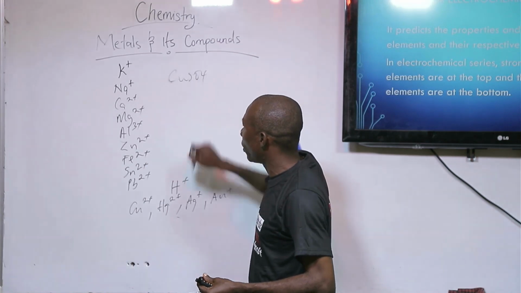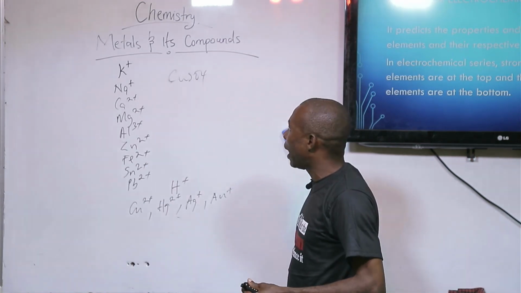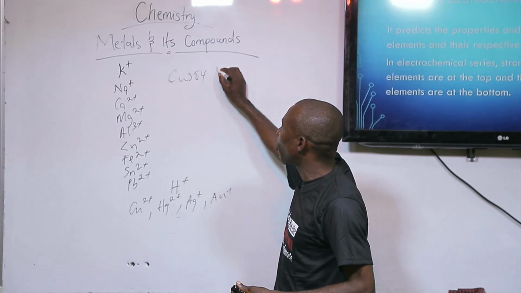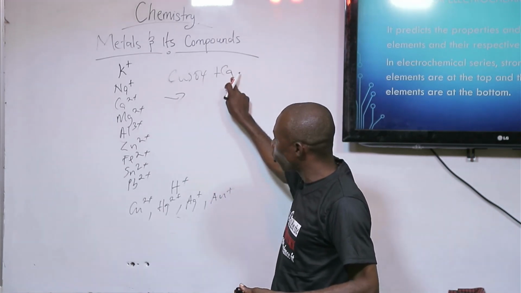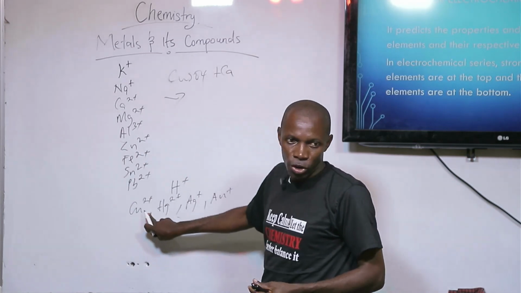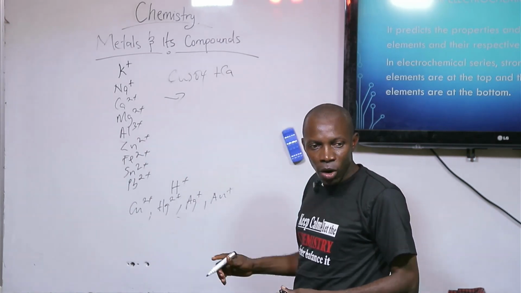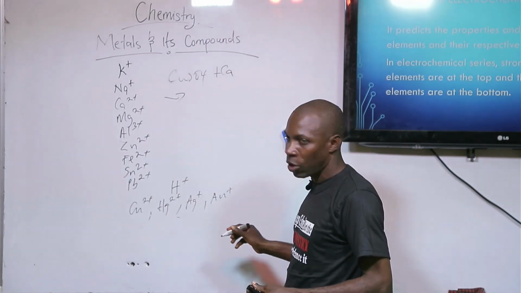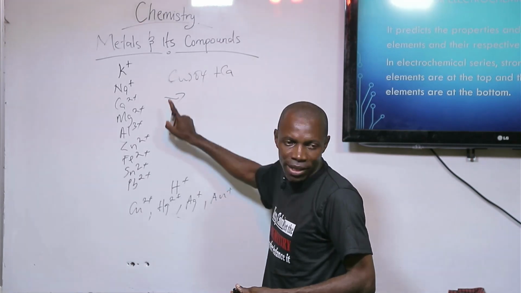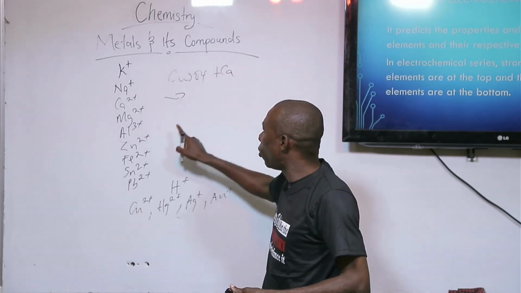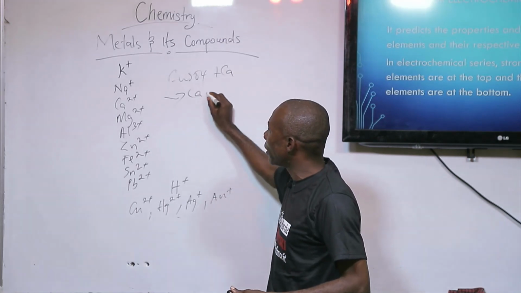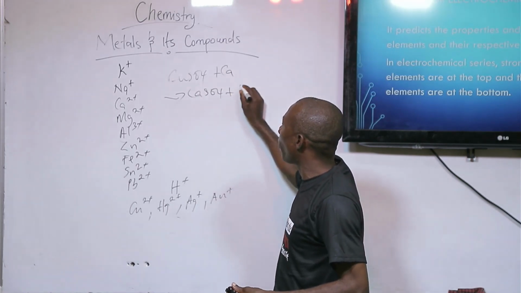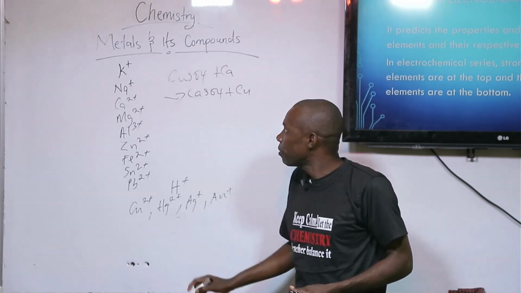CuSO4, and I have something like calcium metal. You are going to say that because calcium is on top of copper, it will be more electropositive than copper. And it will displace copper from the solution of its salt. And you are going to now see the calcium salt formed and copper displaced.